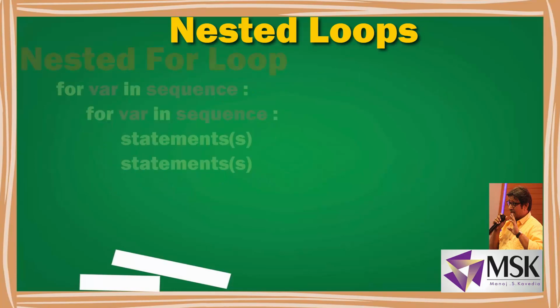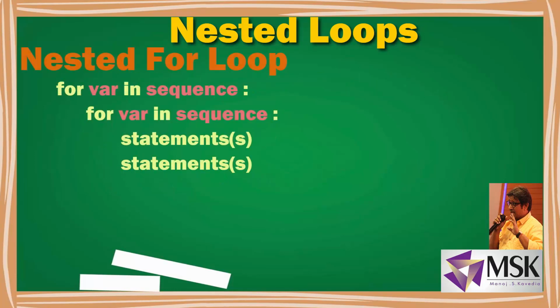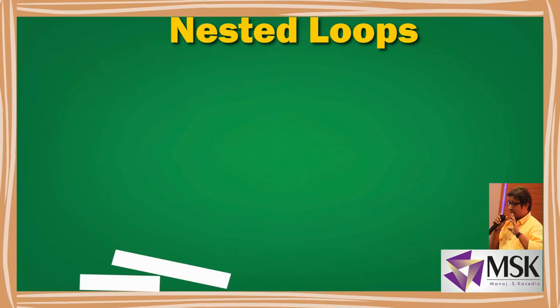So I have a for variable in sequence. Now I'll indent the next for loop and write for variable in sequence again, and then again I indent the next block of data. So the block of data will be of the for, and that for is inside another for. So this is how nesting of for can be done.